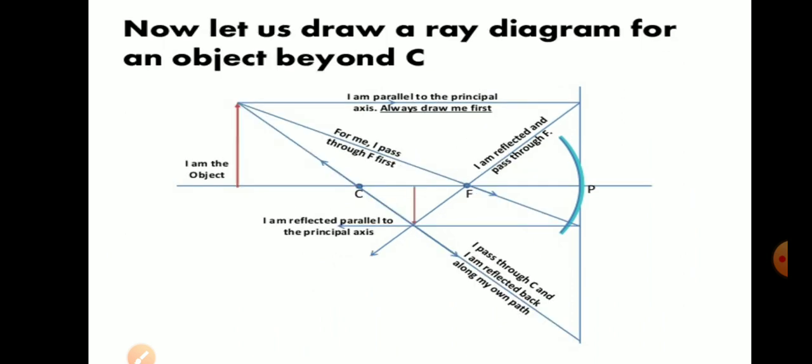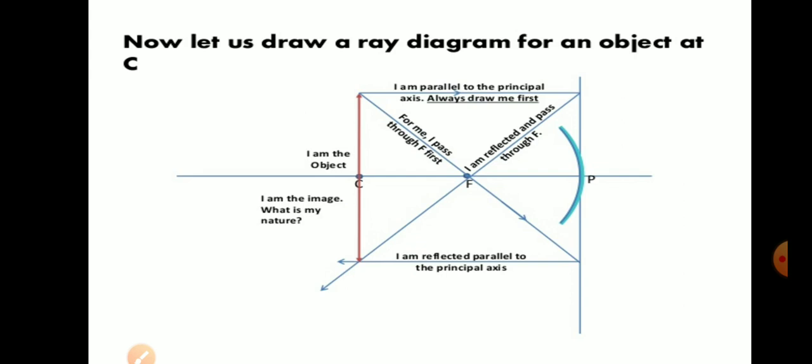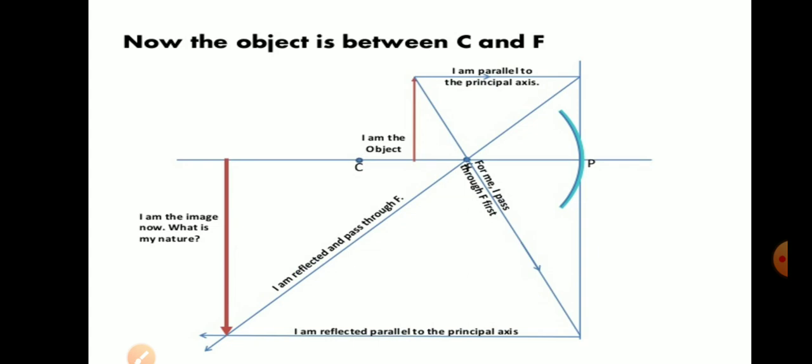In this figure, if the object is kept beyond center of curvature, the parallel ray passes through principal focus and one ray passes through center of curvature. The point where both the rays are meeting, we get the image. If the object is kept at center of curvature, one parallel ray passes through principal focus and another ray passes through principal focus is parallel to principal axis. The point where both the rays are intersecting, we get the image. Here in this case, the image is formed at center of curvature.